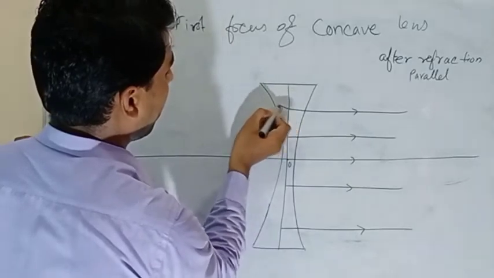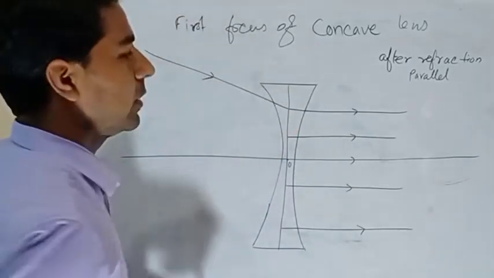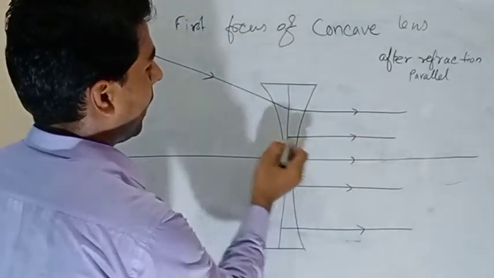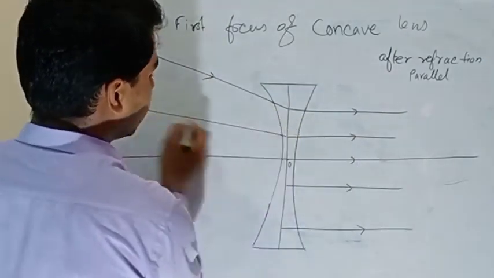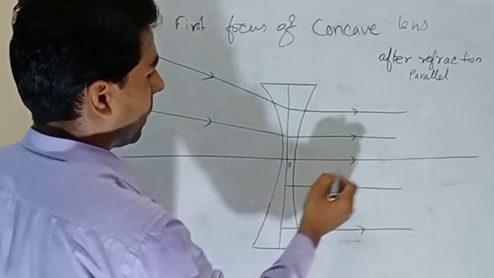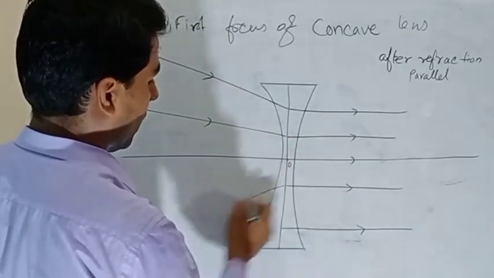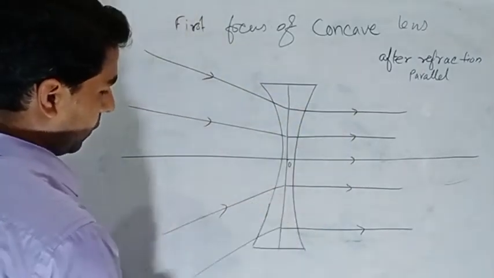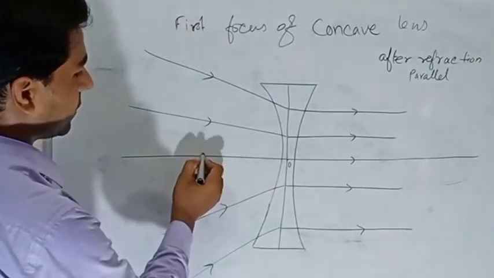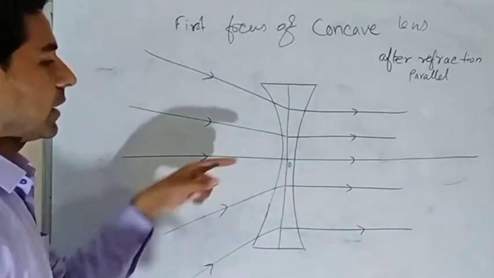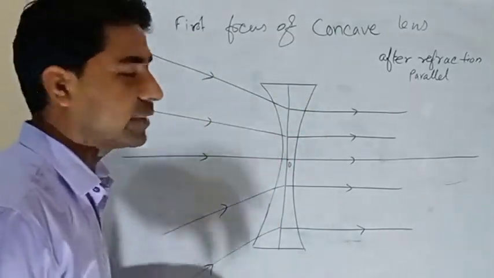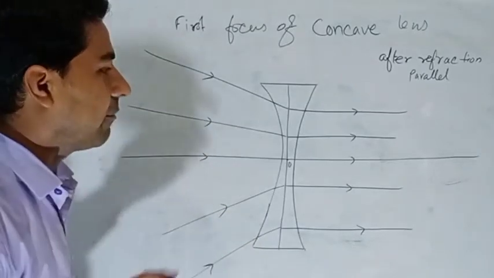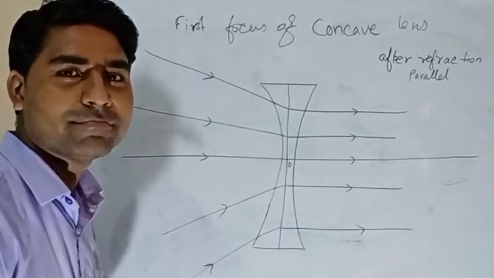So this ray might be coming like this and going there, and the second somewhere here, the third somewhere here, and the fourth somewhere here, and this is the ray along the principal axis. This section acts like a glass slab, no change, so it goes straight. So again, where is the focus point?